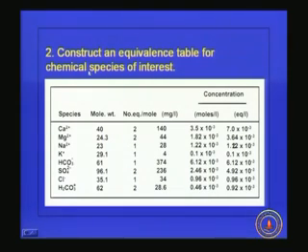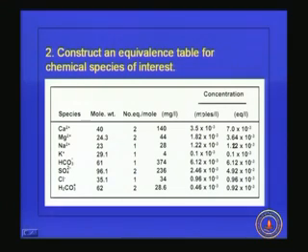Now the next step is to construct an equivalence table for chemical species of interest, because we have seen that for all the compounds we got the concentration in terms of milligrams per liter. But if you want to find out the chemical dose, we have to convert them into equivalents per liter. That is what I have done here. So we know the molecular weight of each and every species, and we know the weight.